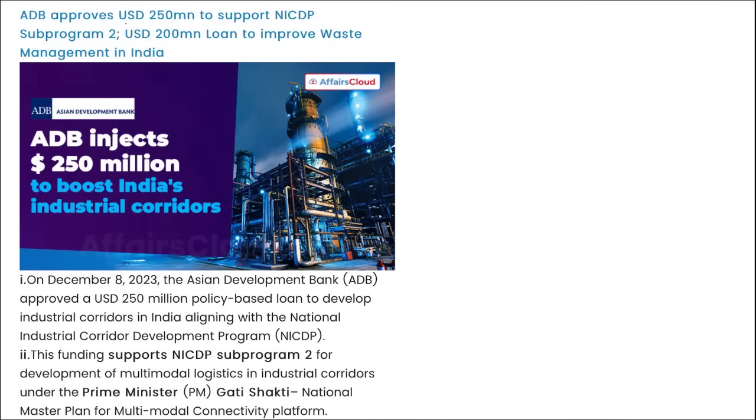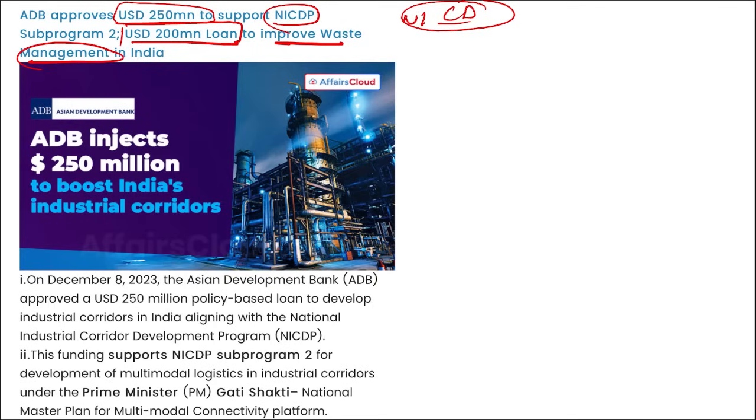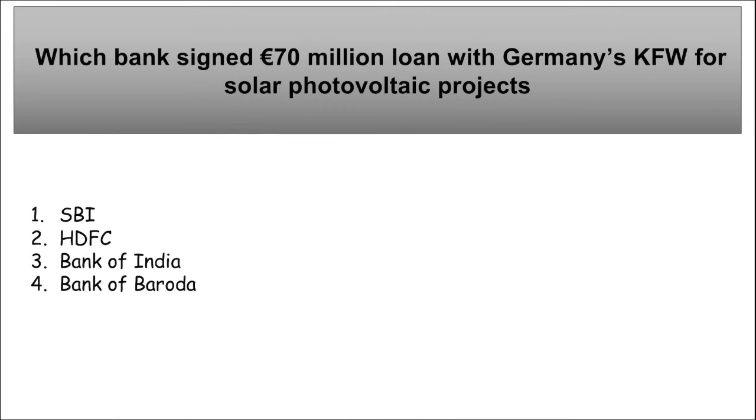Here you can see $250 million to support NICDP. And what is NICDP? National Industrial Corridor Development Program, or we can say to enhance the industrial development in India. And the second investment is of $200 million, that is to improve the solid waste management in India.